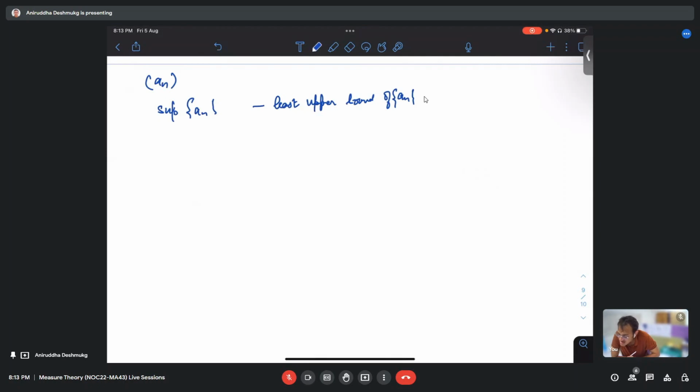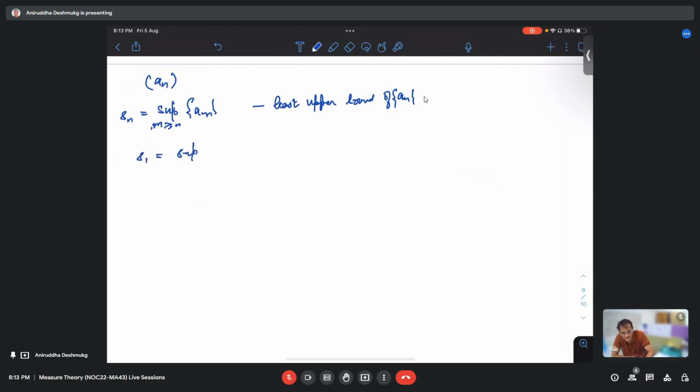Can I talk about this? Yes. Okay. Now, this basically represents the least upper bound of the sequence after a certain stage. So from a1 to an, I will take one maximum value, then a1 to an plus 1, again take maximum value, and so on. Let us just call this for the time being small sn.